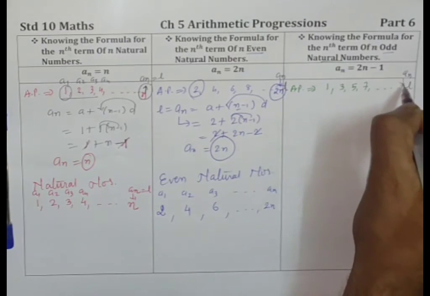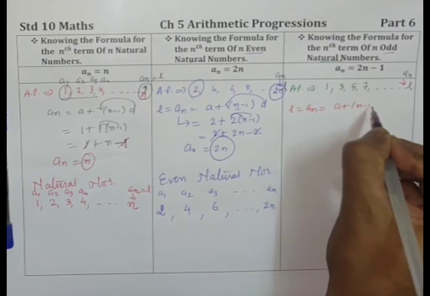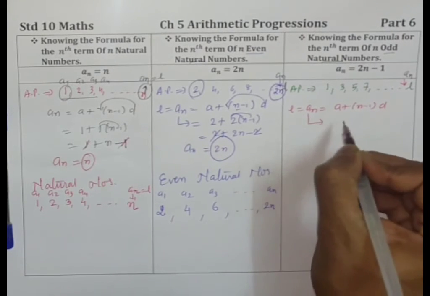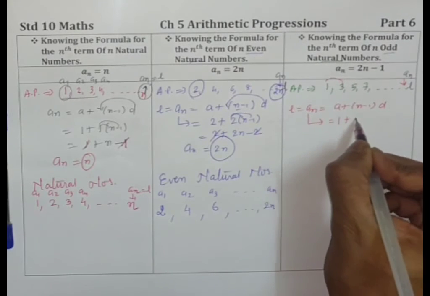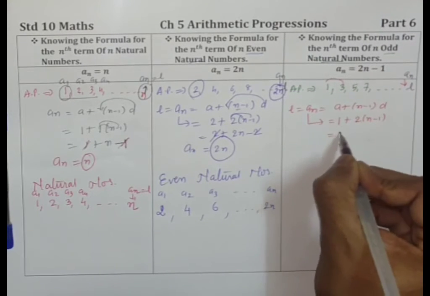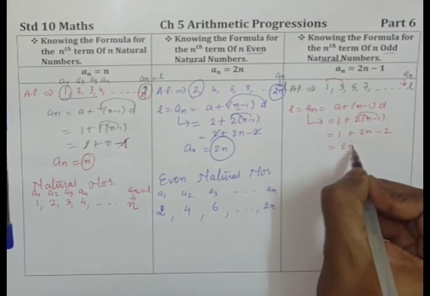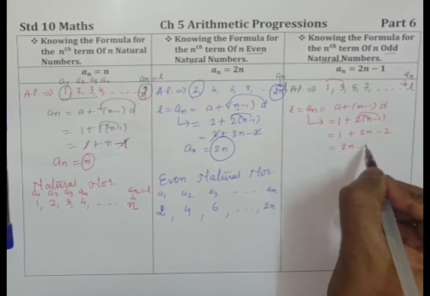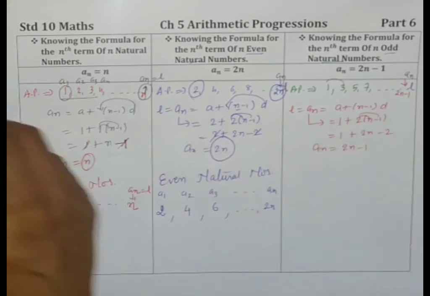Yes, again we want to find out the last term, which is an. The formula is a plus n minus 1 into d. So for this an, the value of a is 1 and d is 3 minus 1, that is 2, into n minus 1. So 1 plus 2n minus 2, that is 2n, plus 1 minus 2 is minus 1. This is the nth term. So here it is 2n minus 1.